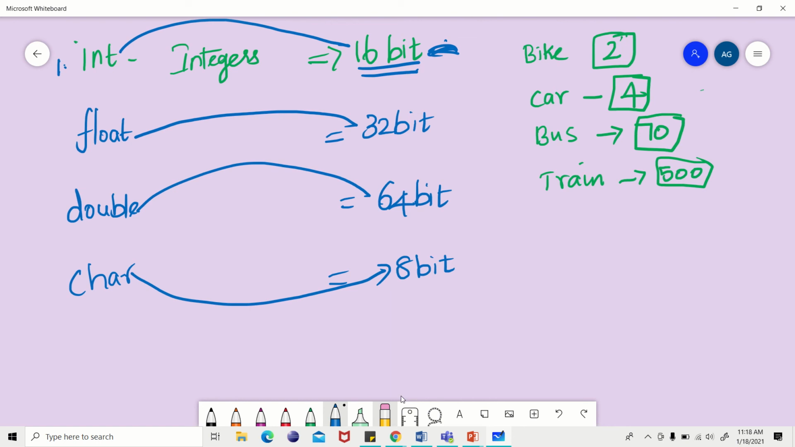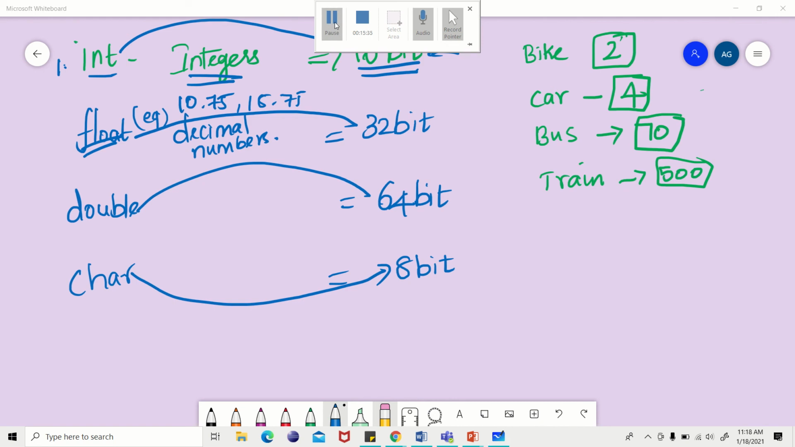Now int means integers, float means what? It is decimal numbers. Do you know what is meant by decimal numbers? For example, 10.75 is a decimal number. 18.75 is a decimal number. So these are the decimal numbers.